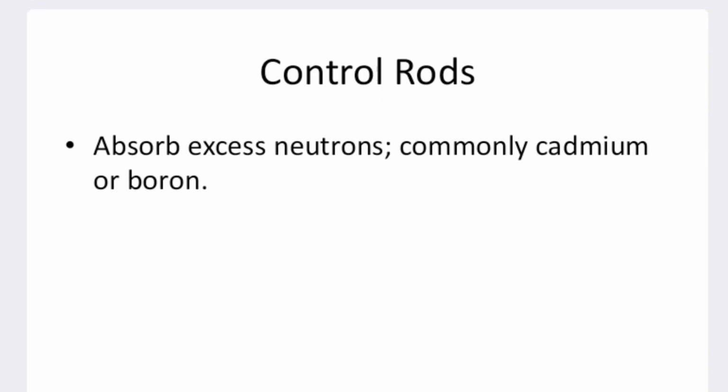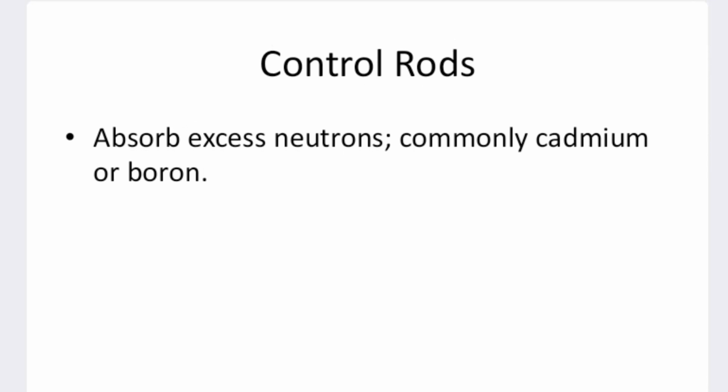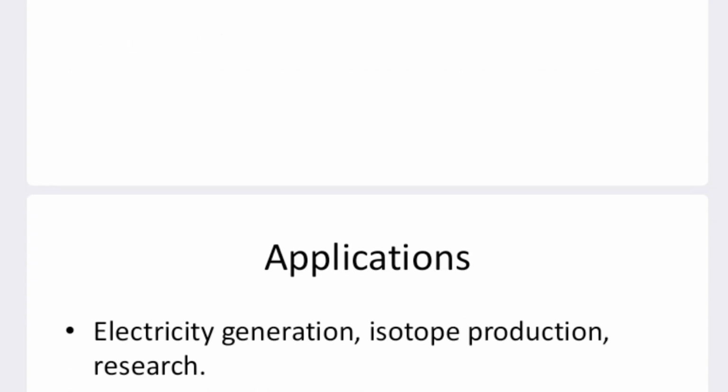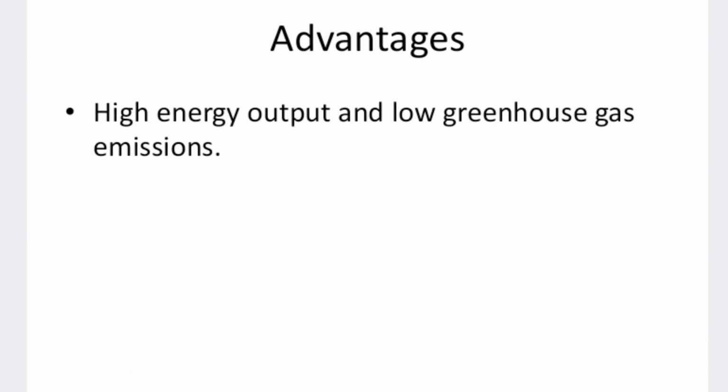Next is about coolant, a material which gives a cooling effect to the system, as a large amount of heat is produced. Next is shielding. Proper shielding should be maintained, otherwise the nuclear reactor may blast at any time due to the continuous production of heat. Next is application. It is applied in electricity generation, isotope production, and research. The advantages of nuclear fission reactors are a high energy output and low greenhouse gas emissions.